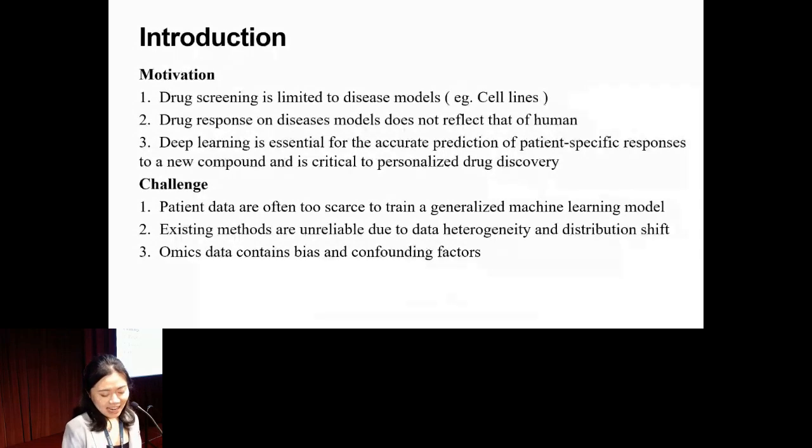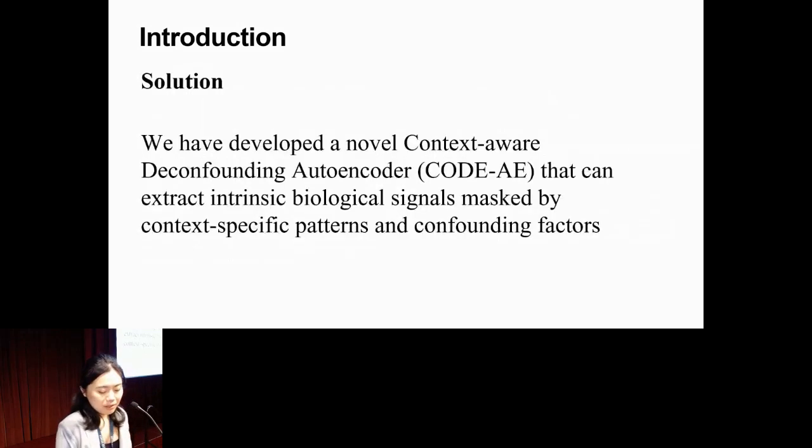However, there are challenges. Patient data is often very scarce, and it's hard to train a well generalized machine learning model. And although there are existing models, they're not reliable enough due to data heterogeneity or distribution shift. Also, the omics data often contain a lot of bias and confounding factors, like batch effect or different genders. So how do we do this? We have developed a novel context-aware deconfounding autoencoder that can extract the intrinsic biology signals while removing those context-specific patterns and confounding factors.